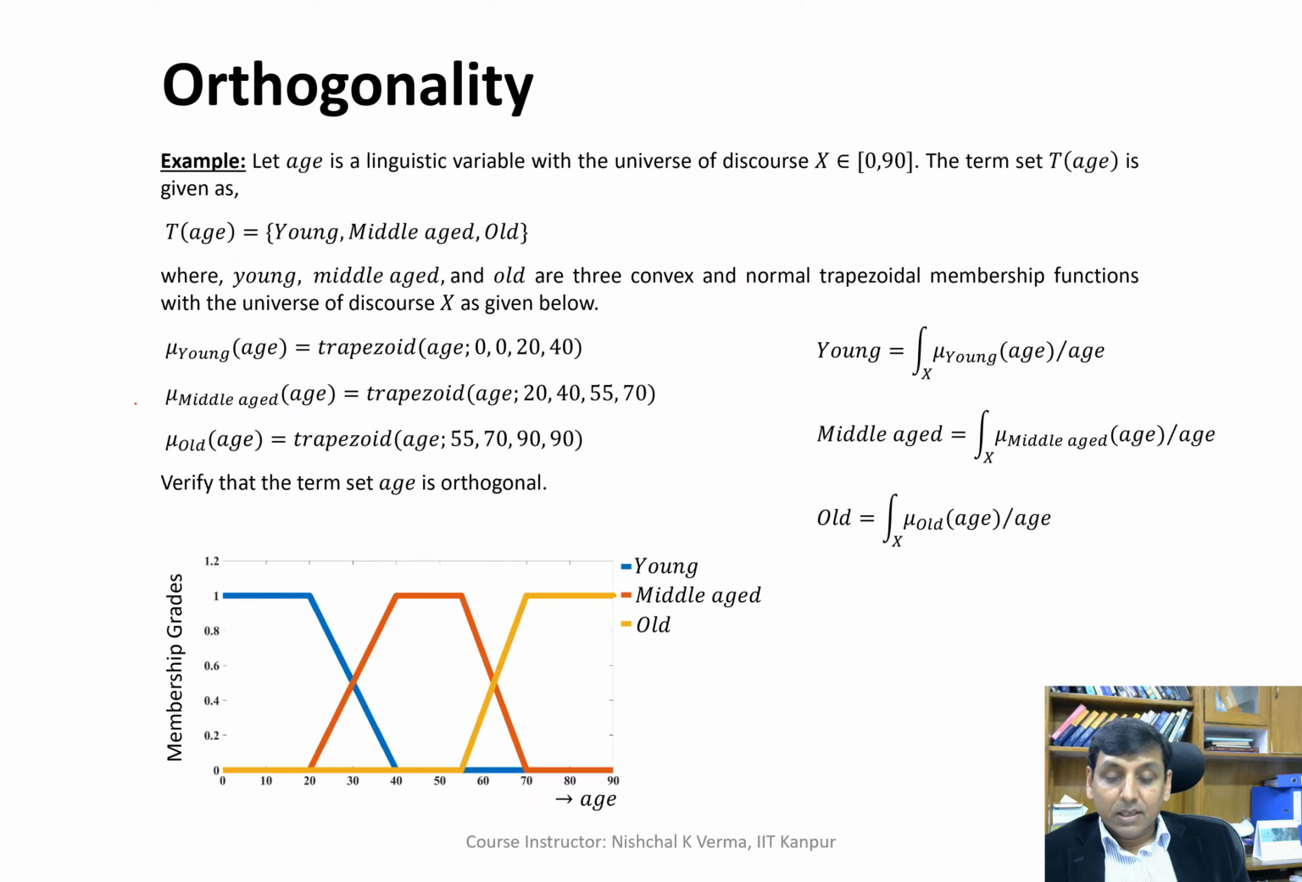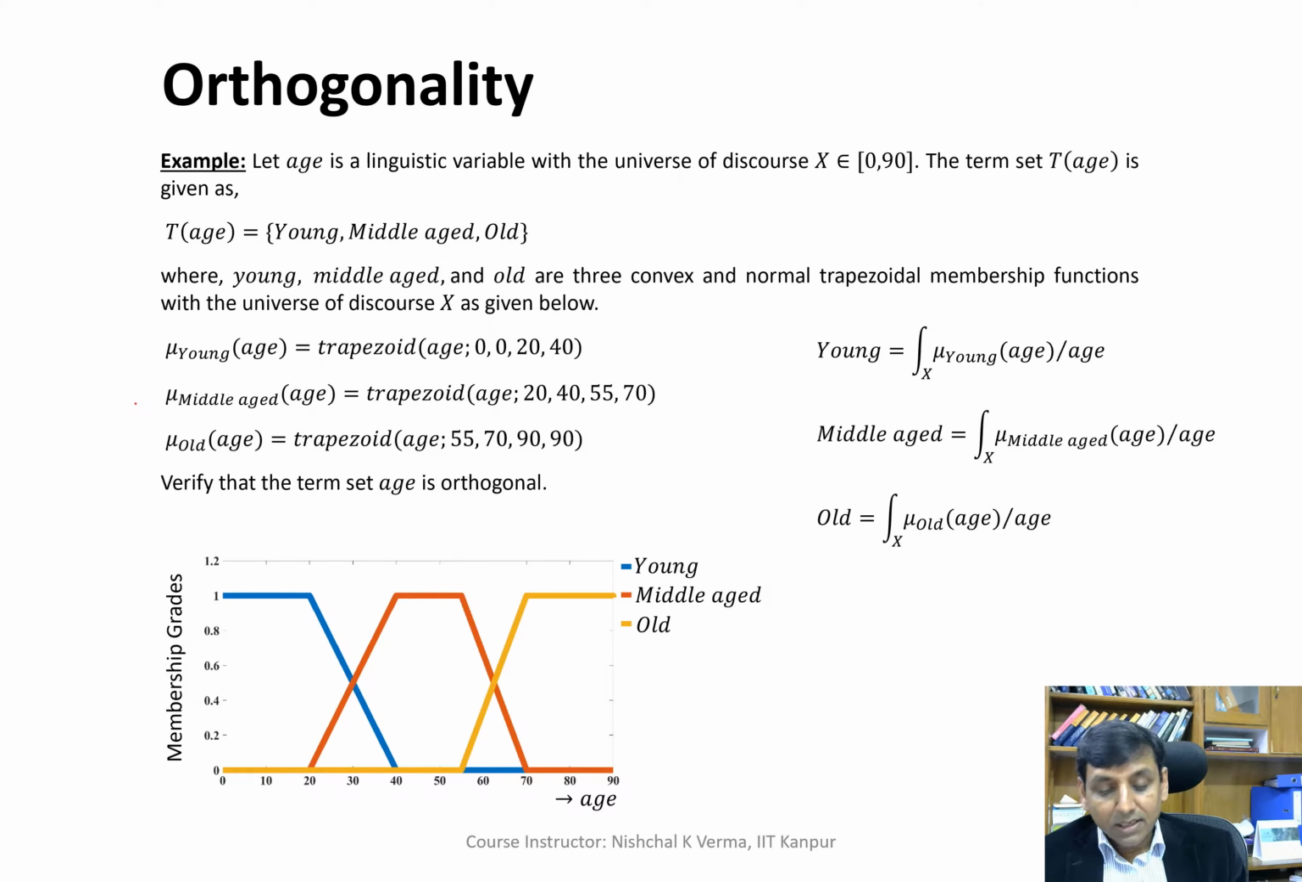Okay, so let us now take the continuous fuzzy sets, meaning a term set which has multiple continuous fuzzy sets. Here the same formula applies: at any point, or at any generic variable value within the universe of discourse, the summation of membership values is going to be 1.